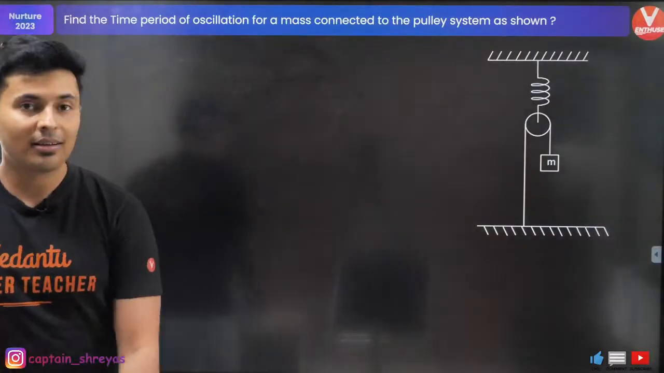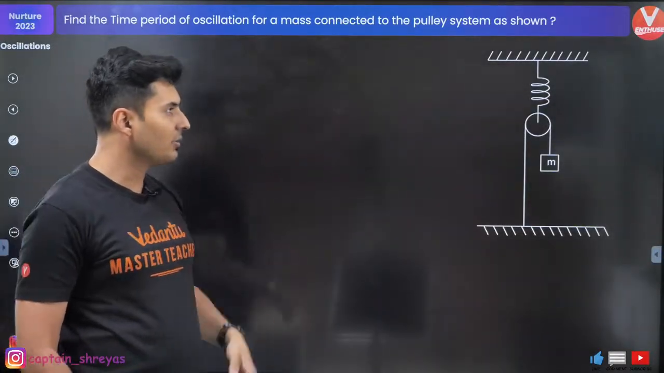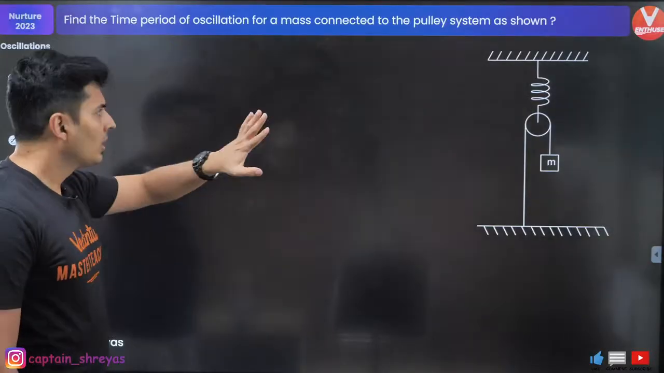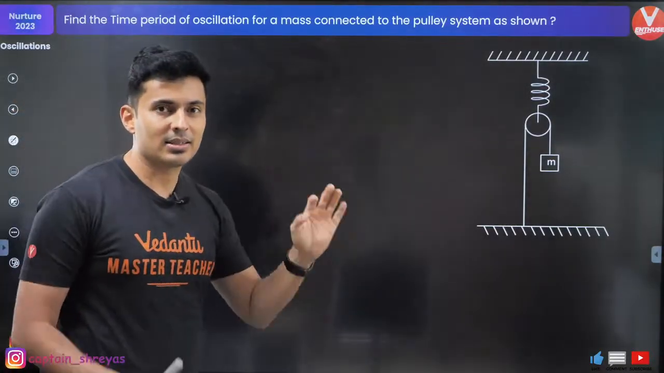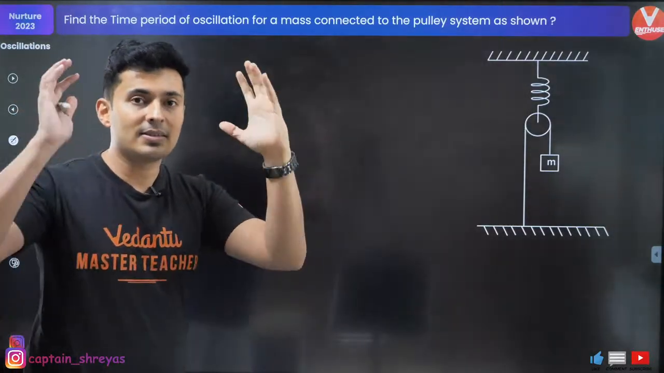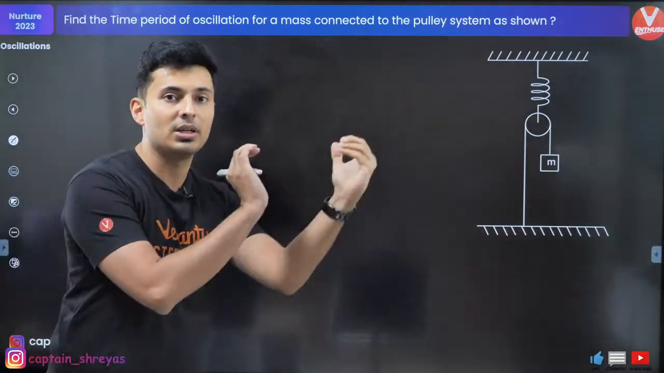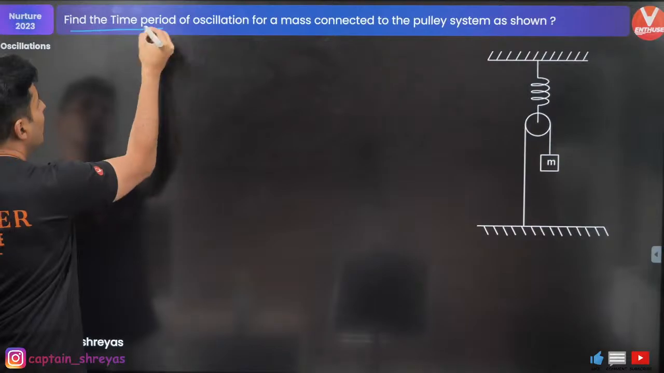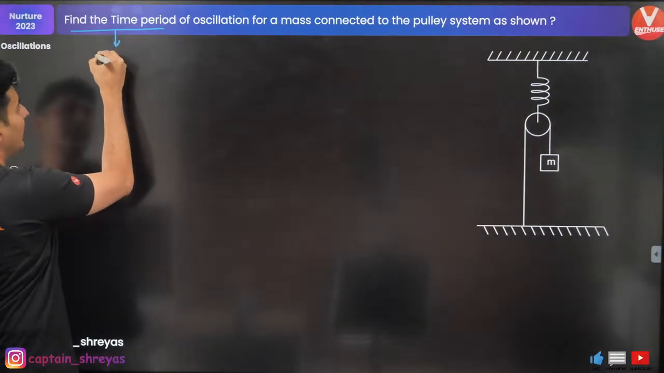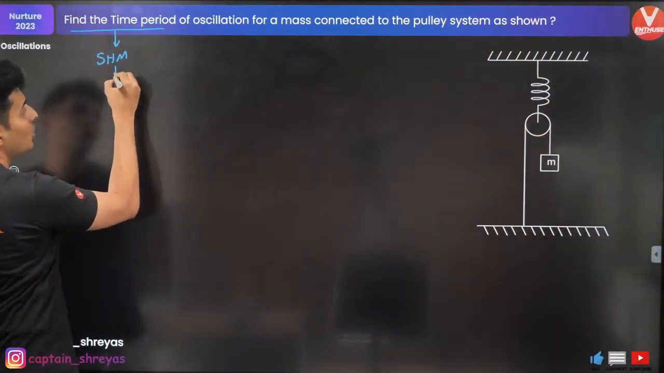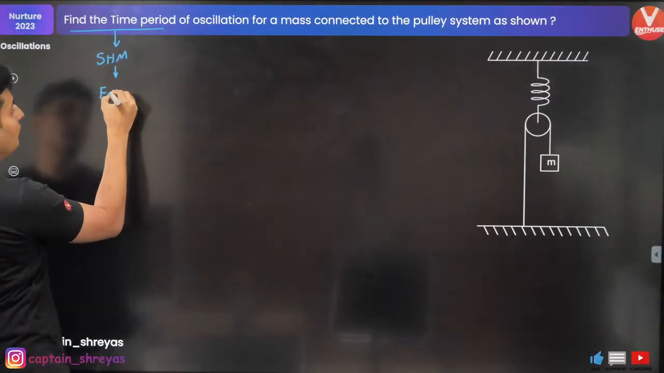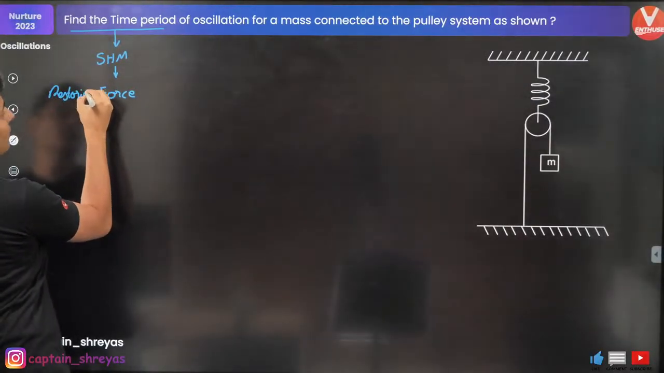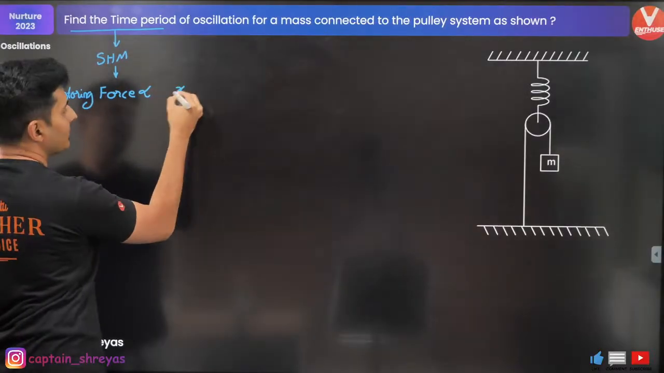Let's try to find the time period of oscillation for the system shown. There is a spring, there is a mass, there is a light pulley. Whenever you find a spring mass system, the whole concept is somehow showing force is proportional to the displacement to find the time period. To do that, show that it is a simple harmonic motion, and to show that, the restoring force is proportional to x.